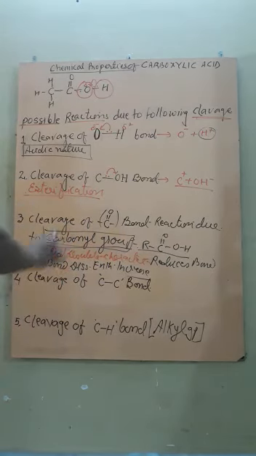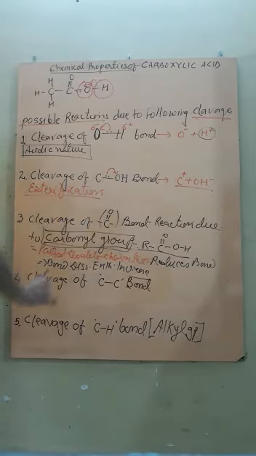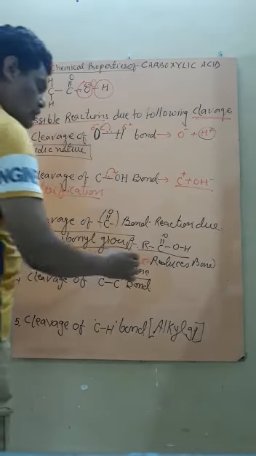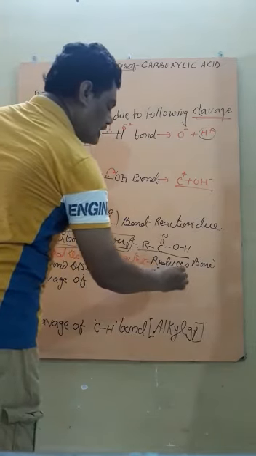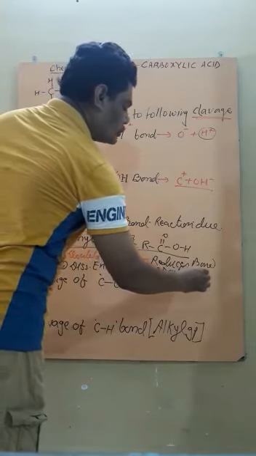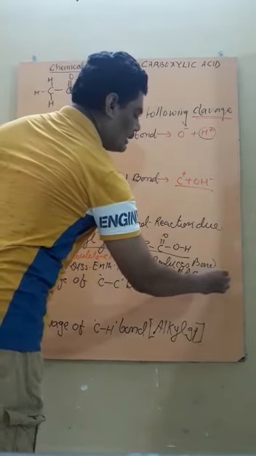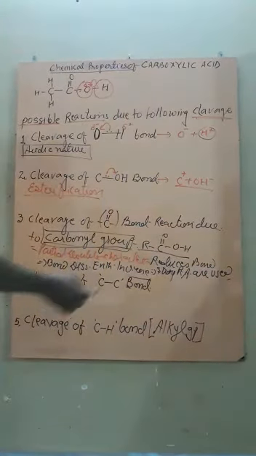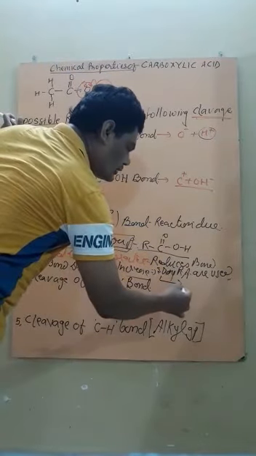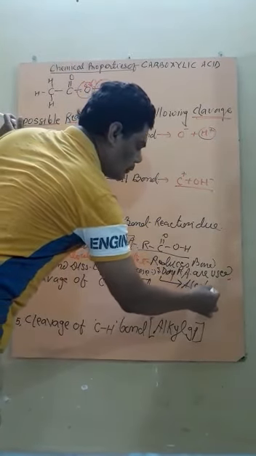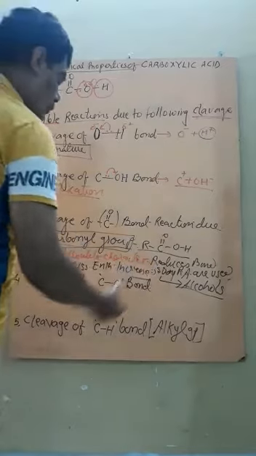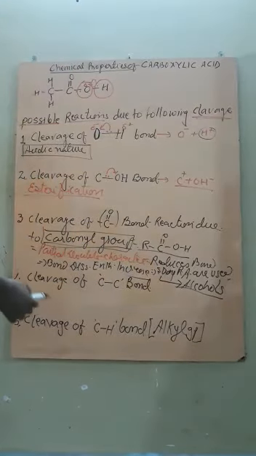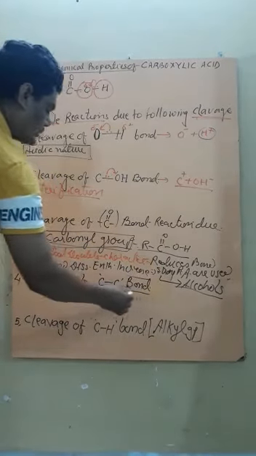However, if a strong reducing agent like lithium aluminum hydride is used, it reduces the acid, forming alcohols. So we have also seen the direct reduction of carboxylic acid into the corresponding alcohol.